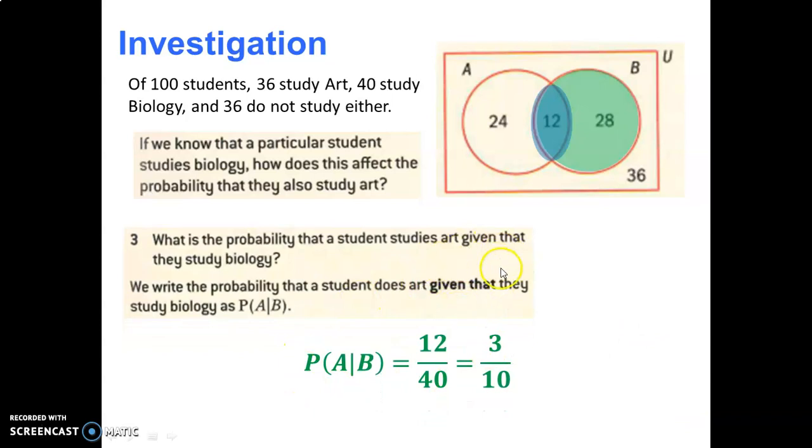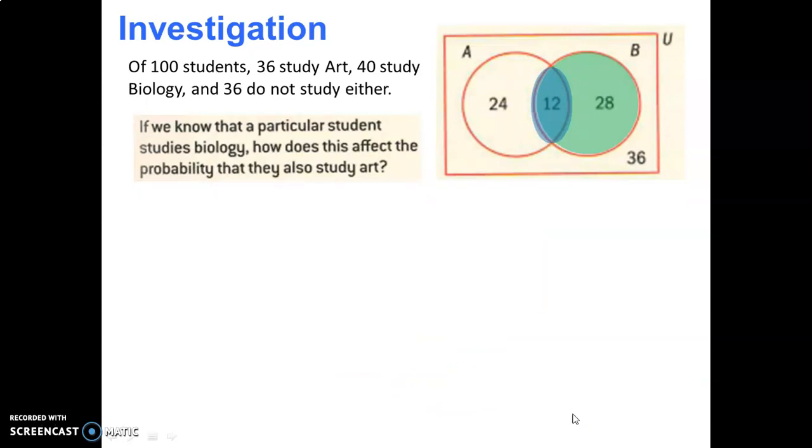Think about the situations where you have a conditional probability, where the group shrinks from the entire group, which in this case would be 100, to whatever group it specifies, in this case biology. So the bottom of your fraction shrinks, it becomes 40. Okay, let's look at the next question.